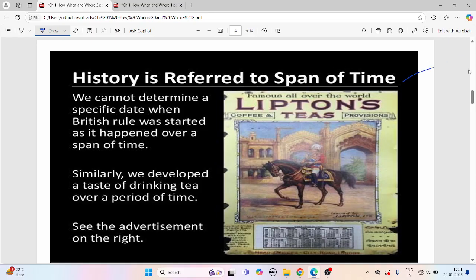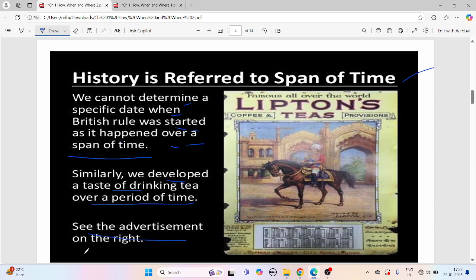History is referred to as a span of time. We cannot determine a specific date when British rule started, as it happened over a span of time. We cannot say that British rule started on this particular date, in this month, this year, at this time, because it took a long span of time, and in the records found by the archaeologists, it was not mentioned when the British came, what the day was, what the date was, what the time was, right? Similarly, we developed a taste for drinking tea over a period of time.